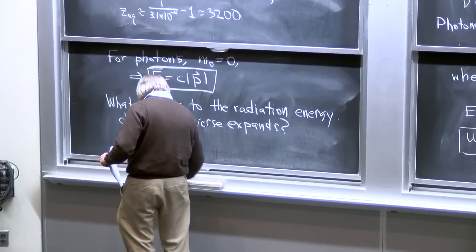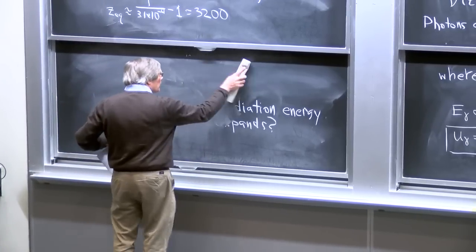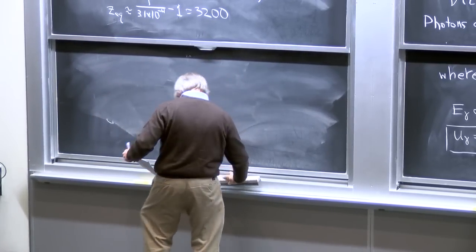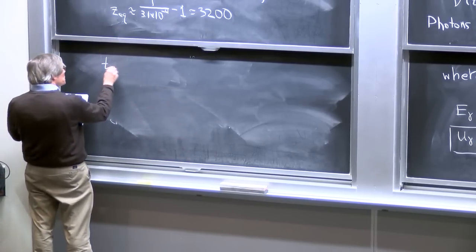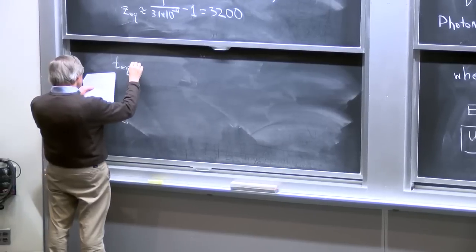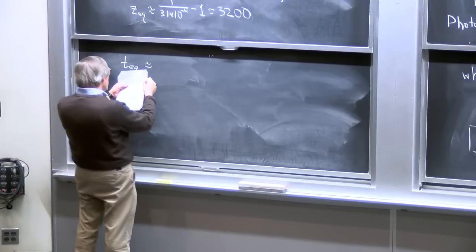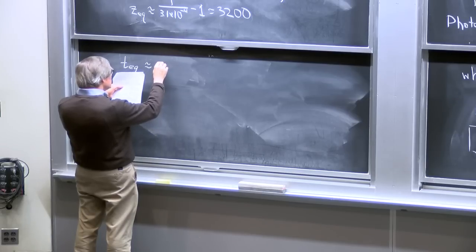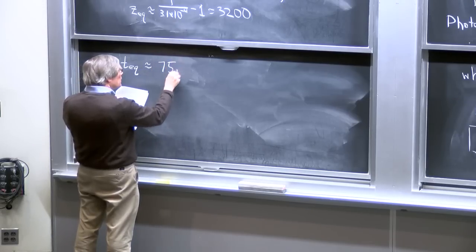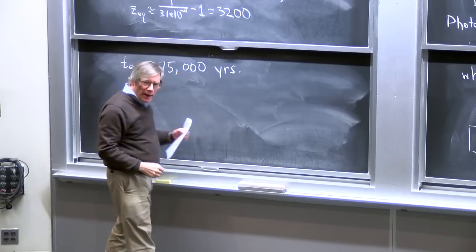We don't necessarily expect to get the right answer here, but we expect to get the right order of magnitude. So t equality, according to this situation, would be about 75,000 years after the Big Bang.